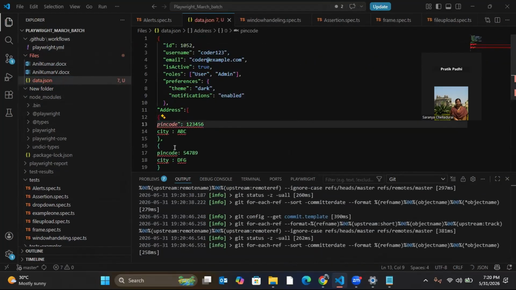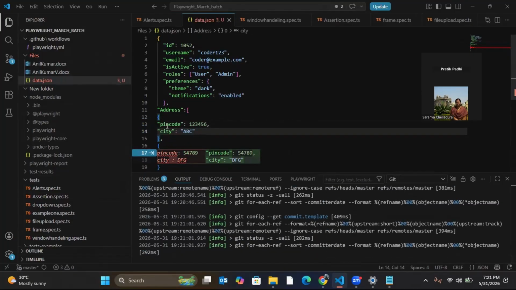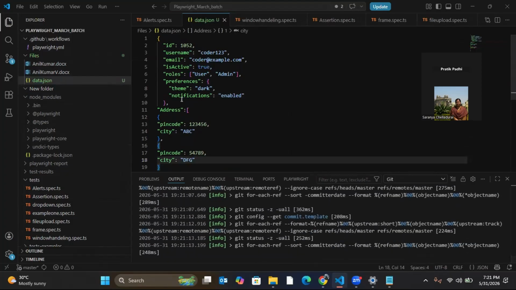Always remember, in JSON these are key-value pairs. The key will always be in double quotes, or else it will throw an error. Your key is always in double quotes and it will be a string. It cannot be a number. But your value can be a number, a string, or a boolean. It can be multiple types. But your key will always be in double quotes and it will be a string only. This is the property of JSON.